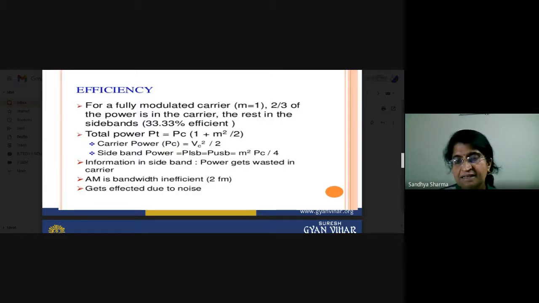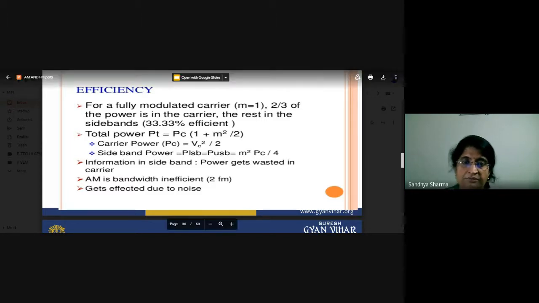And there is an LSB and USB sideband. So what about the power? M is the modulation index, so the sideband power is M square PC by 4. So that is the equation. You can also derive these equations, but here we are only seeing it in brief, because in your syllabus this is only a topic. So I'm not deriving all the equations here. So this is the efficiency.